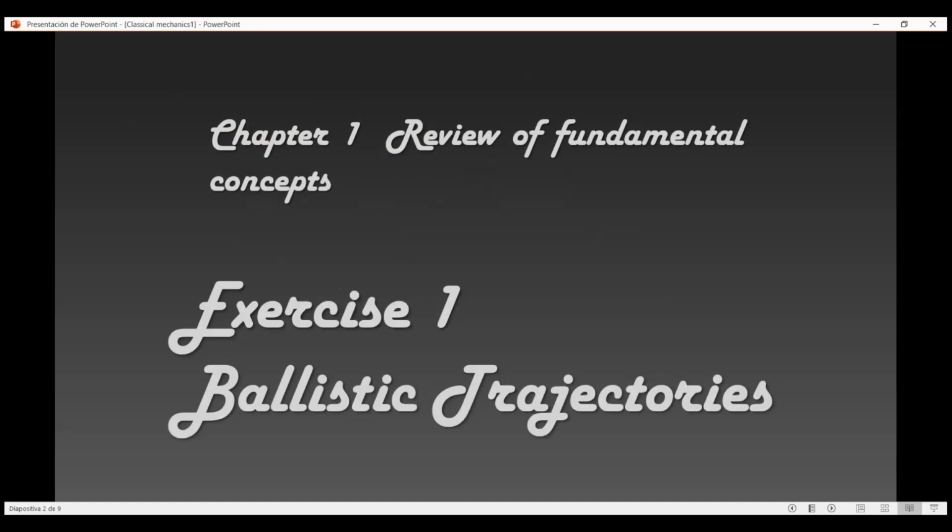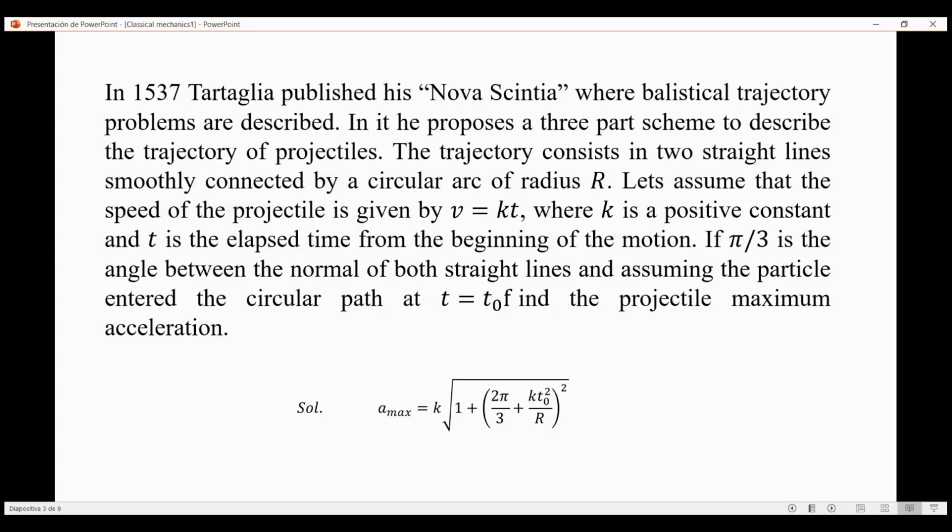And the first exercise I bring you today is about ballistic trajectories and precisely about Tartaglia, which was an Italian mathematician and engineer. And the problem goes like this. In 1537, Tartaglia published his Nova Scientia, where ballistic trajectory problems are described. In it, he proposes a three-part scheme to describe the trajectory of projectiles. The trajectory consists of two straight lines smoothly connected by a circular arc of radius R.